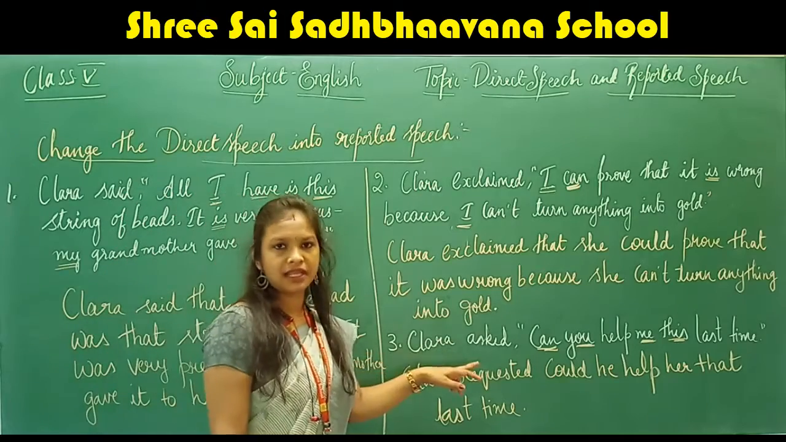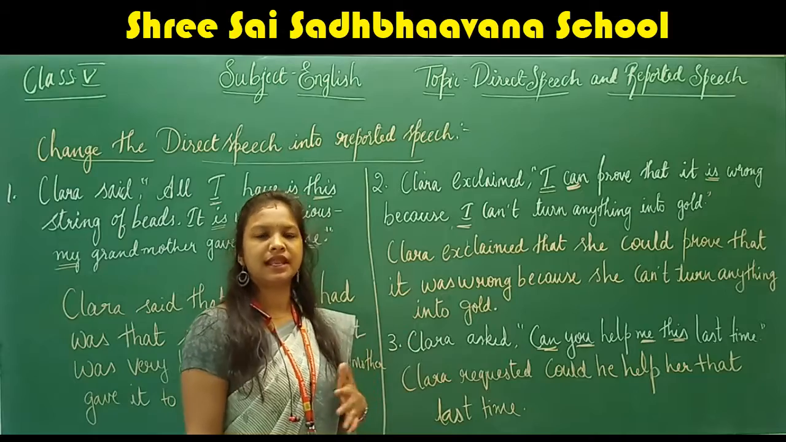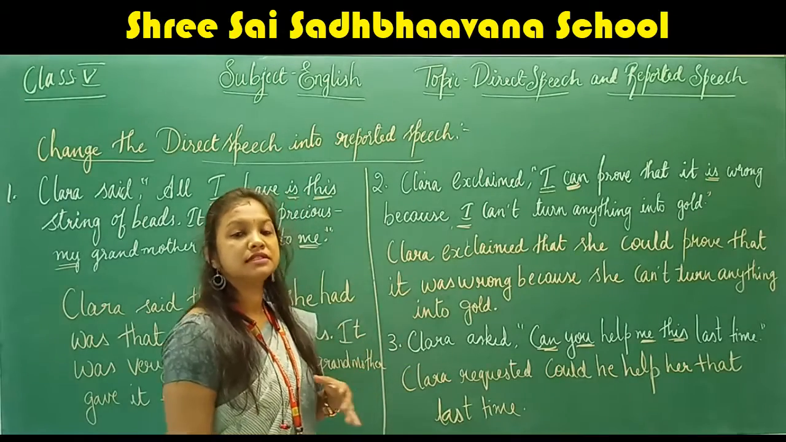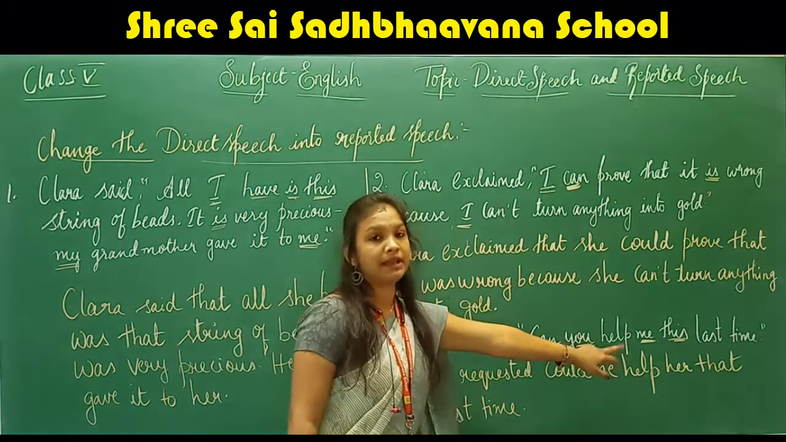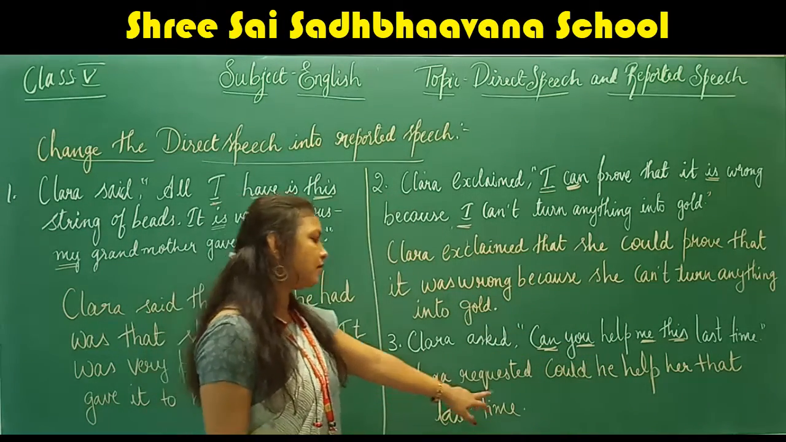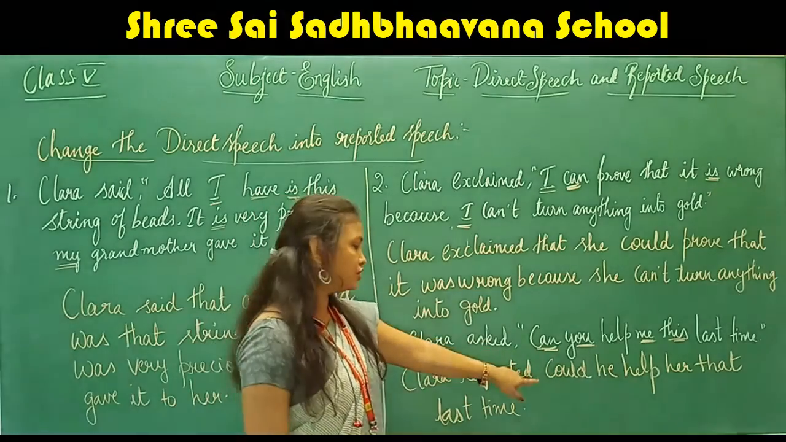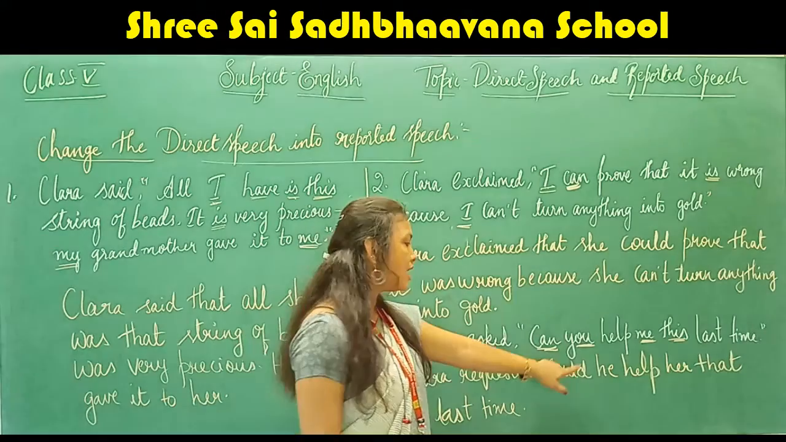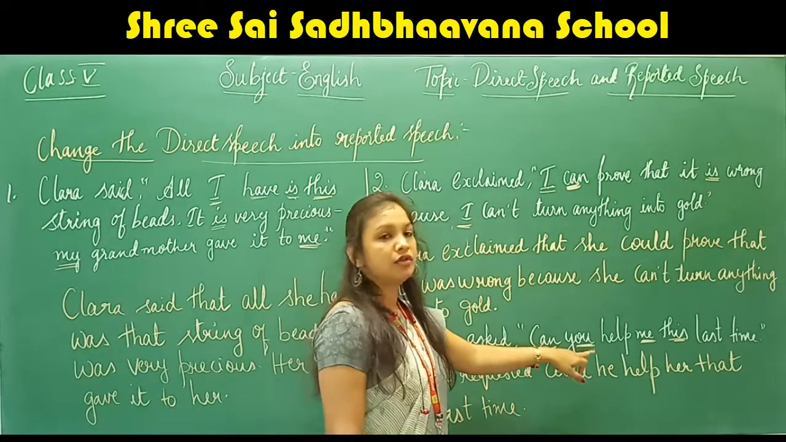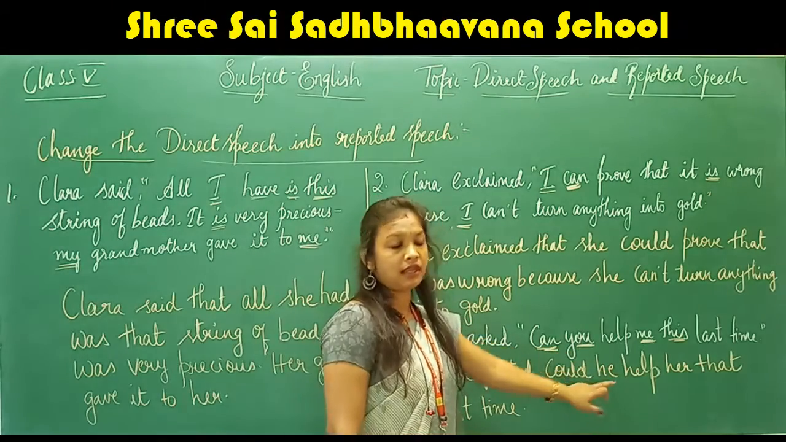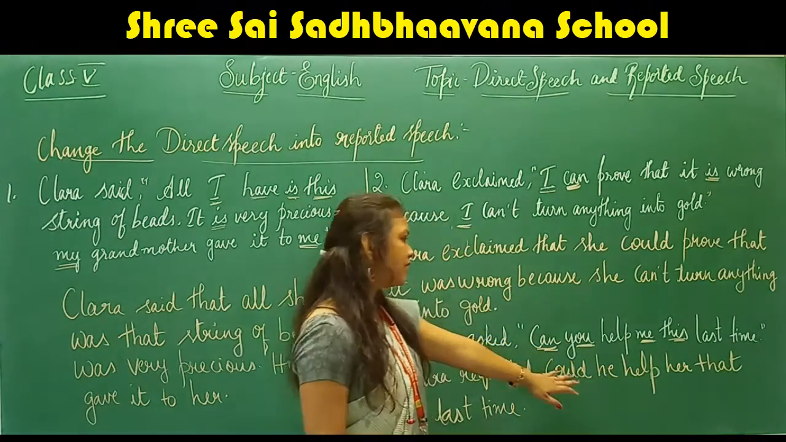The question is in direct speech, that is, Clara asked, can you help me this last time? So we have to change it into reported speech. Now here she is asking for help, help me. So we have used the word requested. Clara requested. Can will be changed to could. You is referring to Rumpelstiltskin in the story. So pronoun you will be changed to he. Could he help? Help will remain as it is.